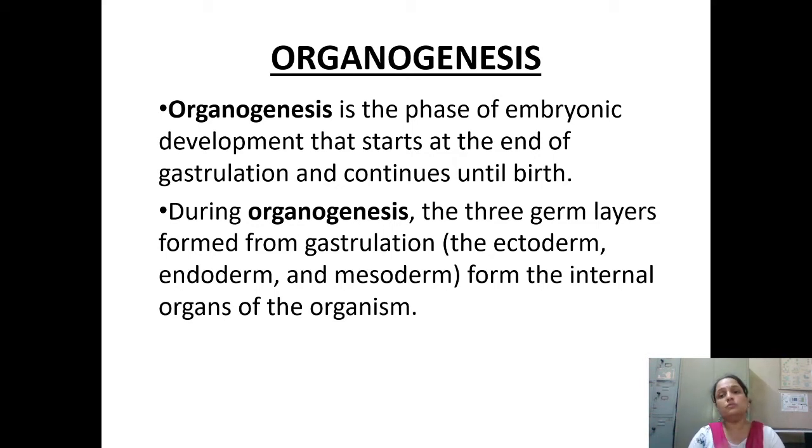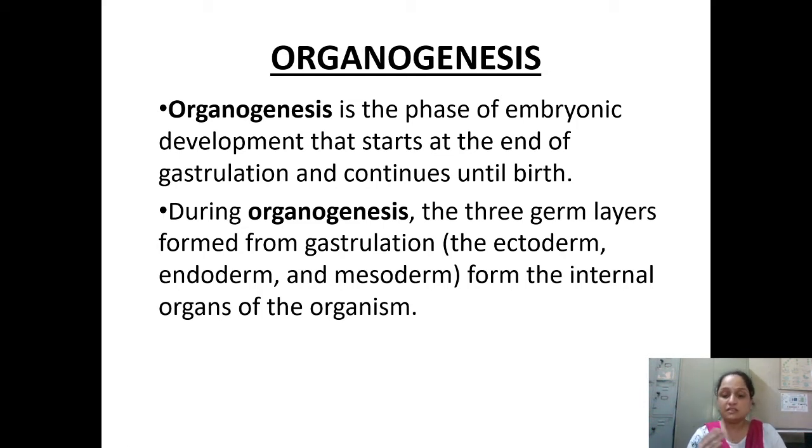Now we are going to move to the next part, that is known as organogenesis. As the name itself indicates, in this process there is a formation of organ-specific structures. Organogenesis is the phase of embryonic development that starts at the end of gastrulation. तो इसको start करने से पहले क्या होना चाहिए? Gastrulation should be complete, means there should be the formation of the three germinal layers.